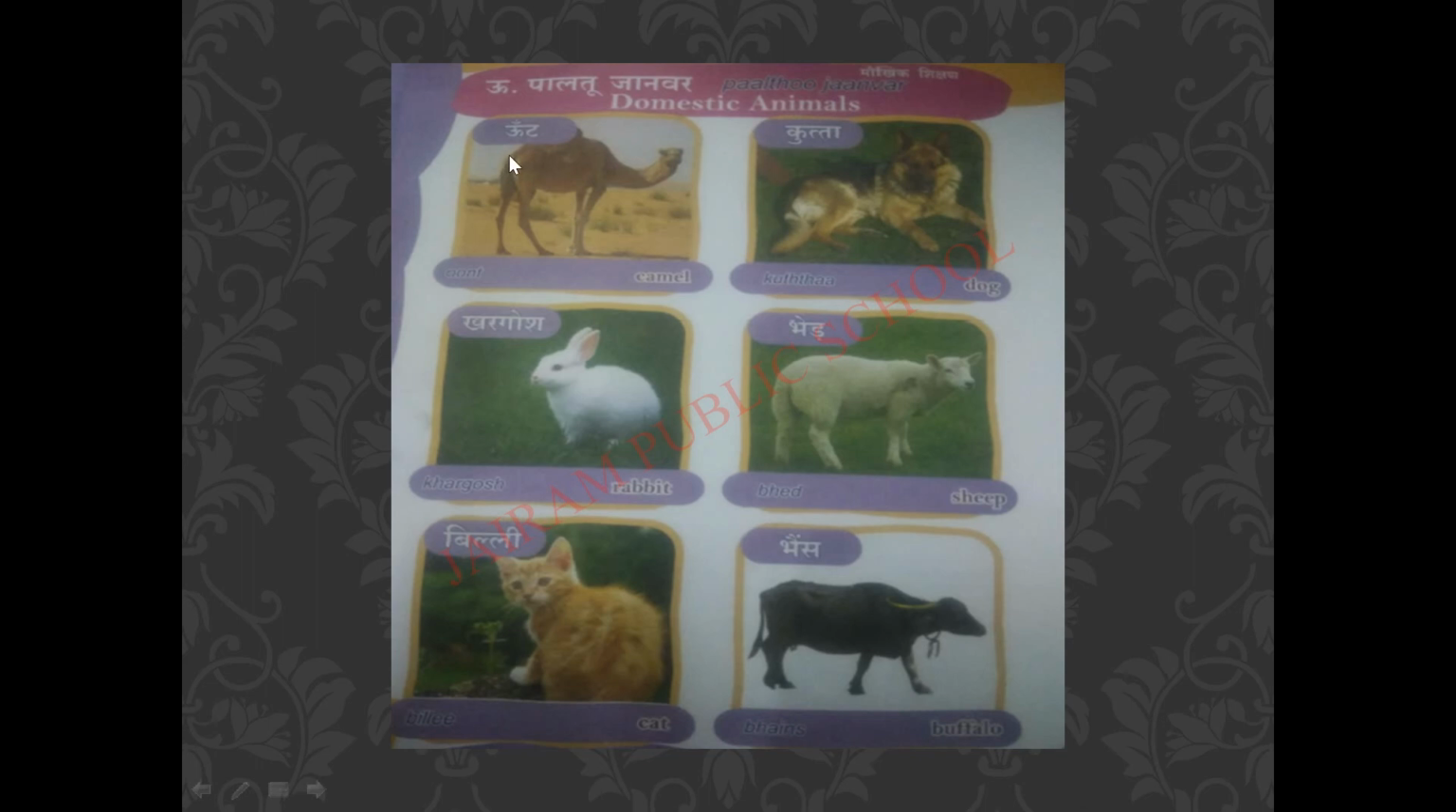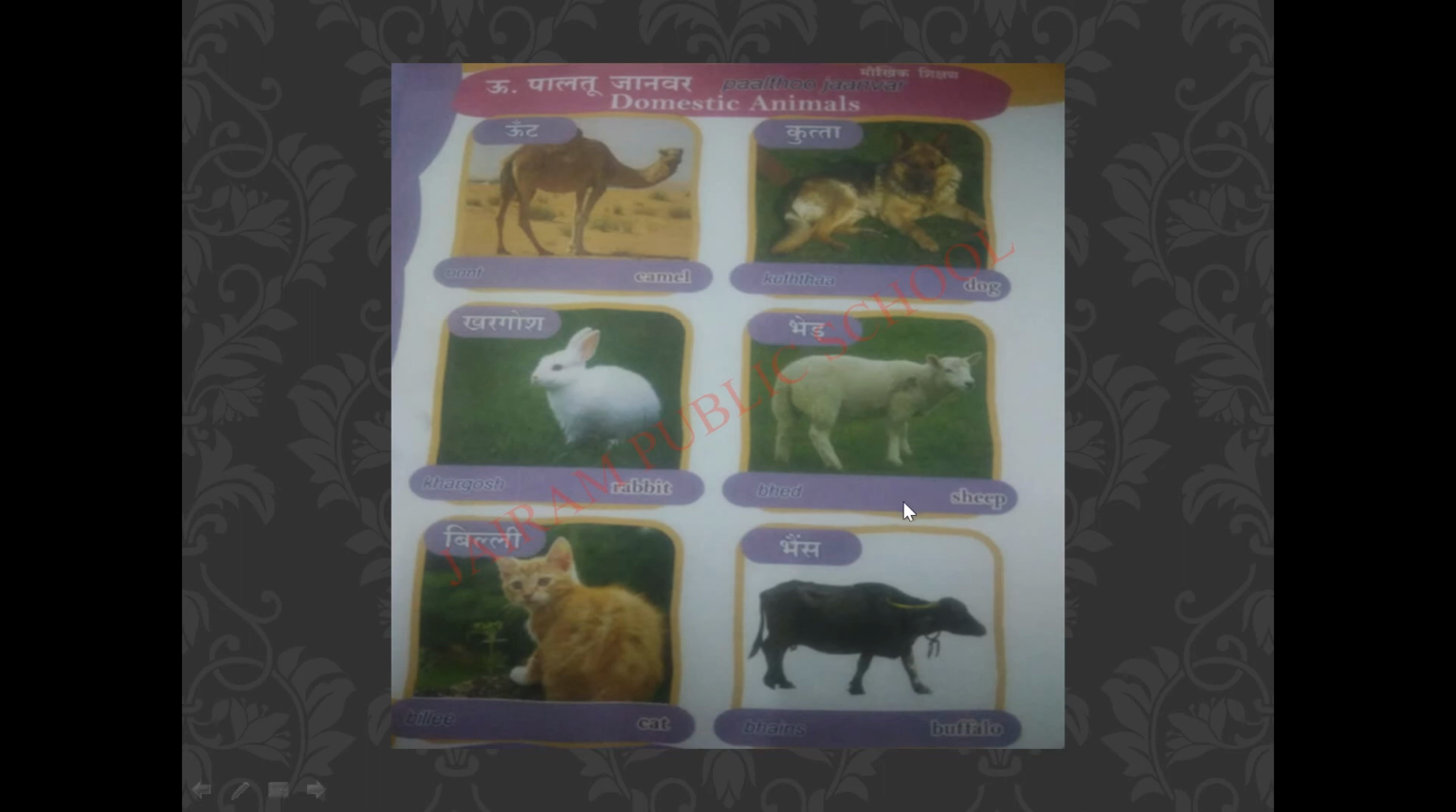For camel in Hindi, oont. What you should say? Oont. Oont means camel. Next we have a picture of a dog. For dog in Hindi, kutta. Ku-tta. Kutta. Next we have rabbit. Khargosh. For rabbit in Hindi, Khargosh. Kha-ra-go-sha. Khargosh. Rabbit.